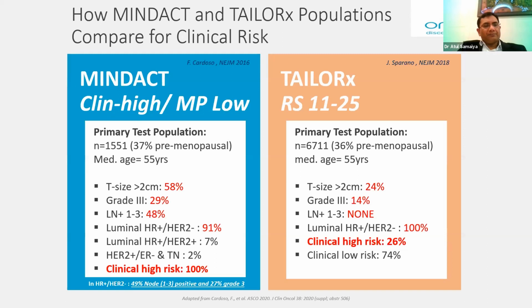Similarly, they had 100% luminal type in TELEREX and 91% in MINDACT, and 7% were other luminal type or HER2 positive or TNBC. So they are 100% high risk patients compared to only 26% high risk patients in TELEREX trial.